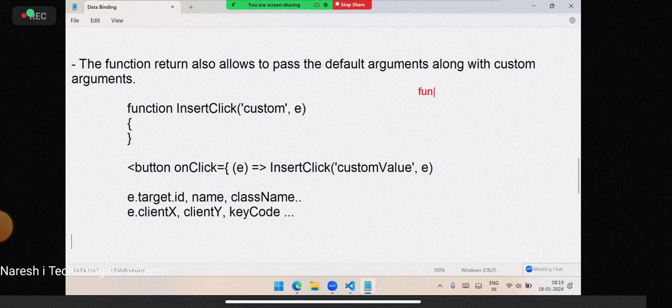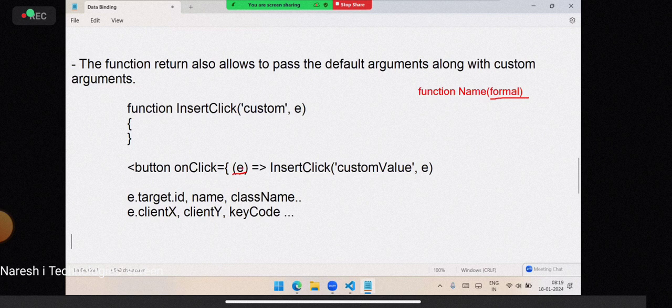Whatever you pass here is formal, and the name can be anything, but it refers to the event. E is not a reserved name. E is just a reference name. We can use any name here.